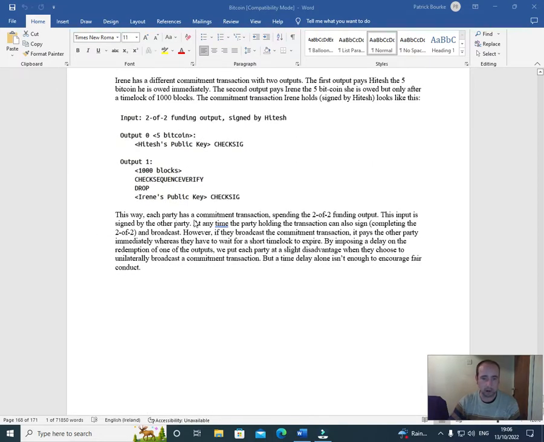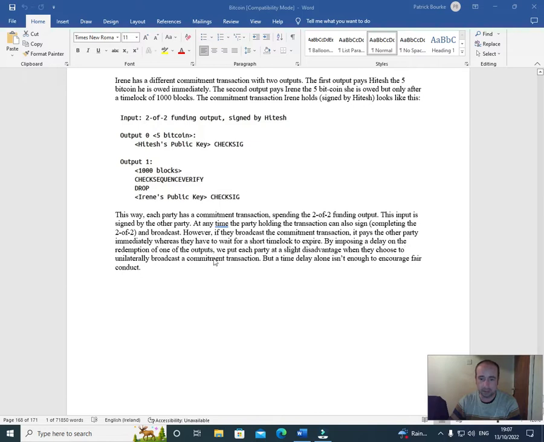This way each party has a commitment transaction spending the 2 of 2 funding output. This input is signed by the other party. At any time, the party holding the transaction can also sign, completing the 2 of 2, and broadcast. However, if they broadcast the commitment transaction, it pays the other party immediately, whereas they have to wait for a short time lock to expire.